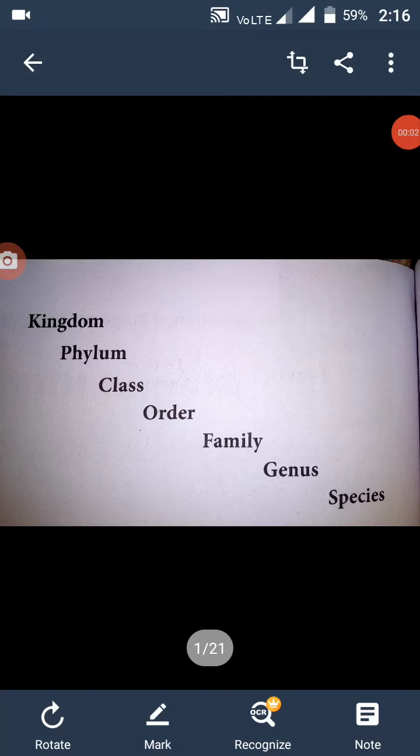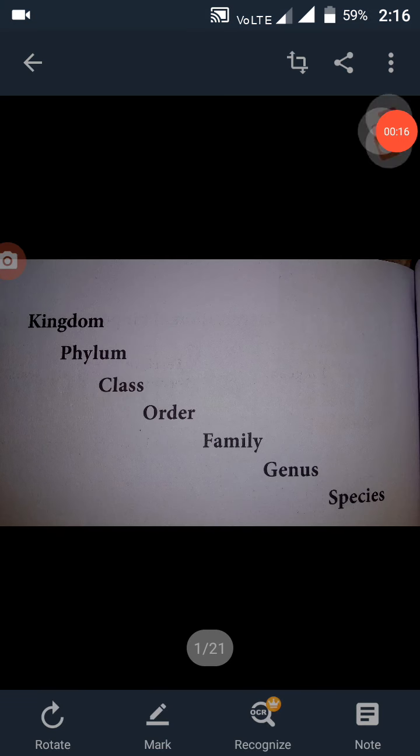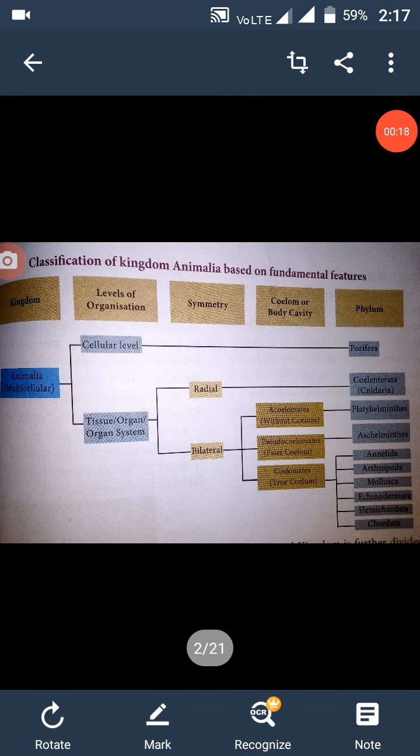Good morning, students. In the previous class, we learned about the classification of living organisms, basis for classification, binomial nomenclature, and invertebrata. Invertebrates include phylum Porifera, coelenterates, phylum Platyhelminthes, Aschelminthes, Annelida, Arthropoda, Mollusca, Echinodermata, and finally Hemichordata.